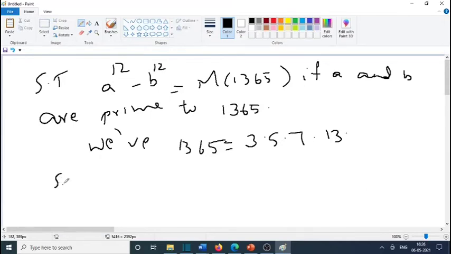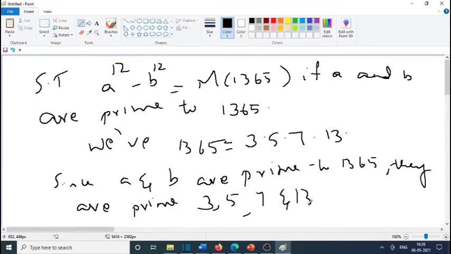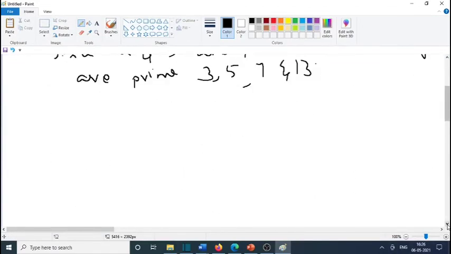Since a and b are prime to 1365, they are prime to each of these numbers, prime to 3, 5, 7 and 13. Now 3, 5, 7, 13 are all prime numbers.